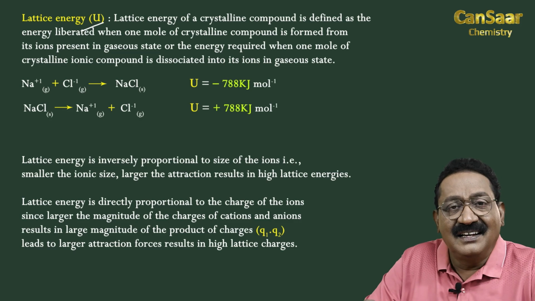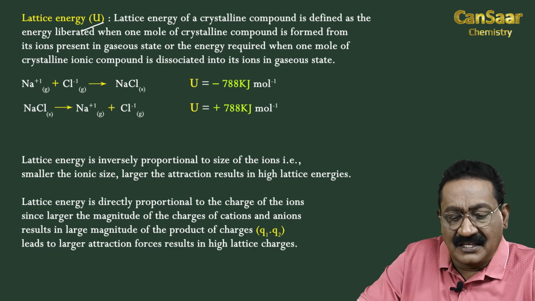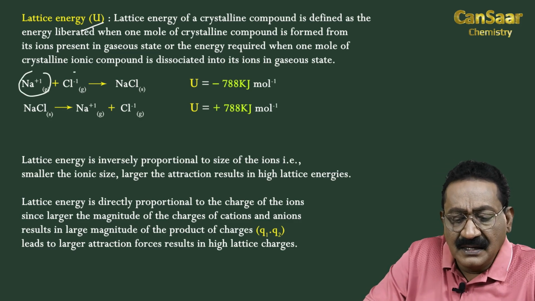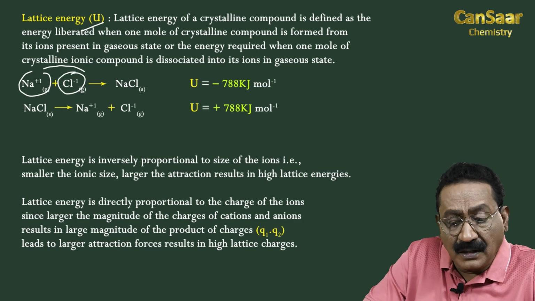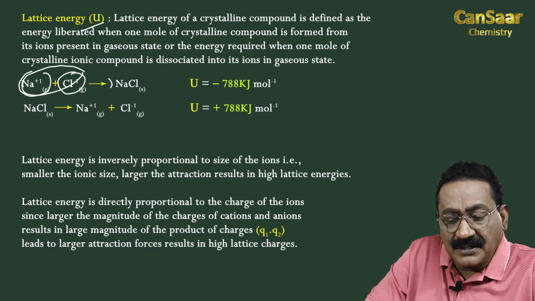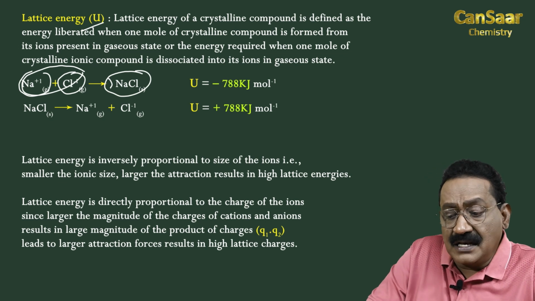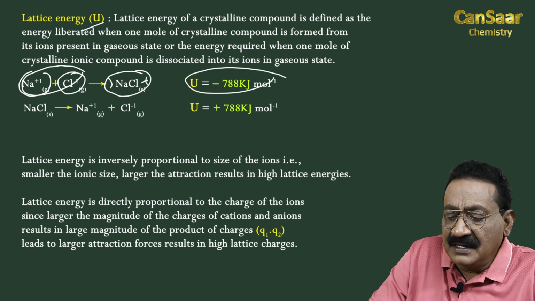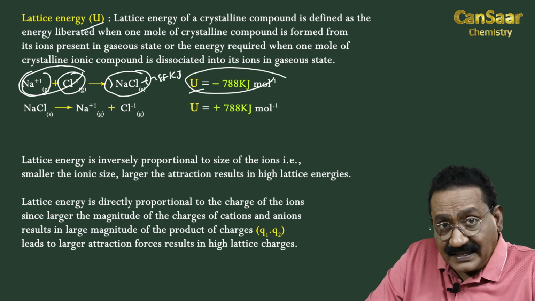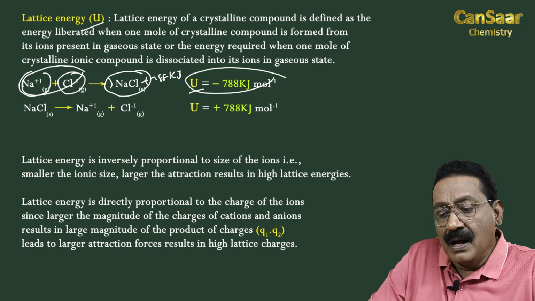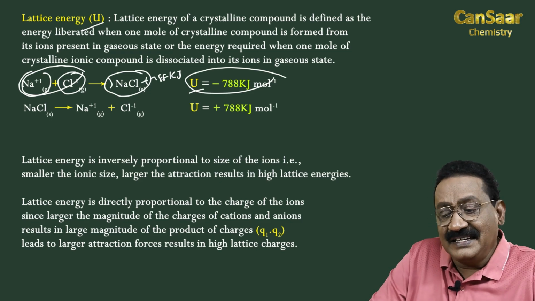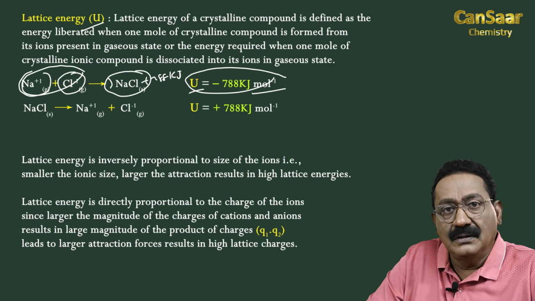For example, Na+ ion and Cl- ion are brought together, resulting in the formation of 1 mole of crystalline sodium chloride. Energy is liberated. In the equation it is +788 kilojoules. Lattice energy U equals -788 kilojoules per mole.